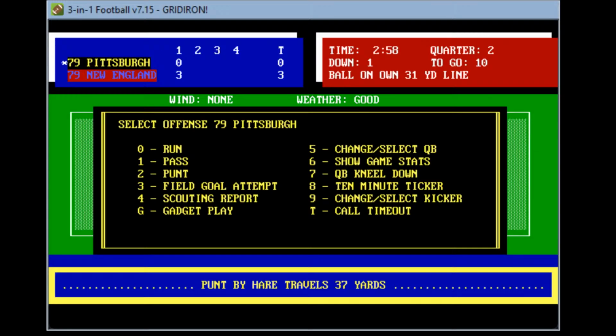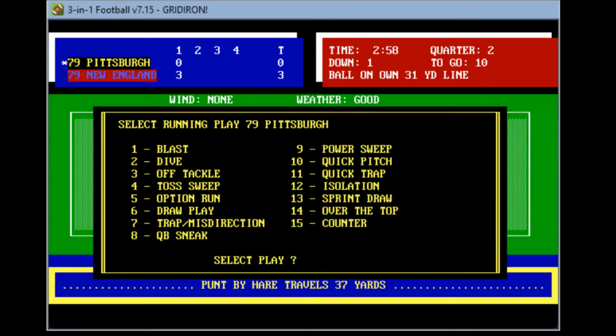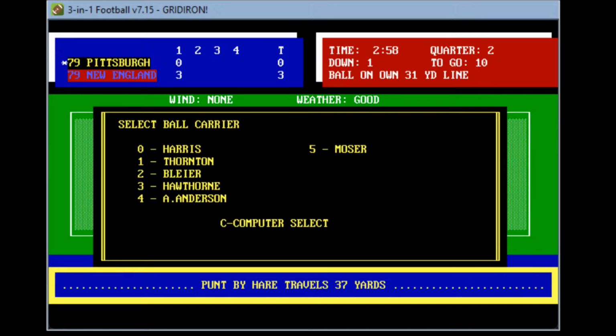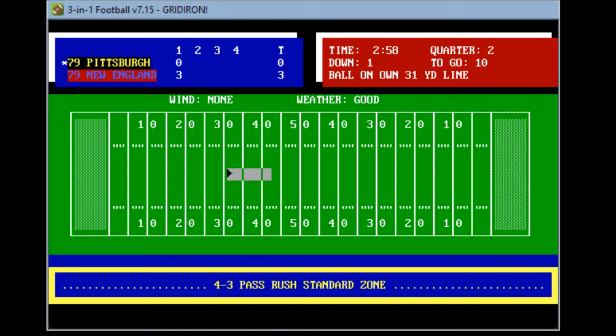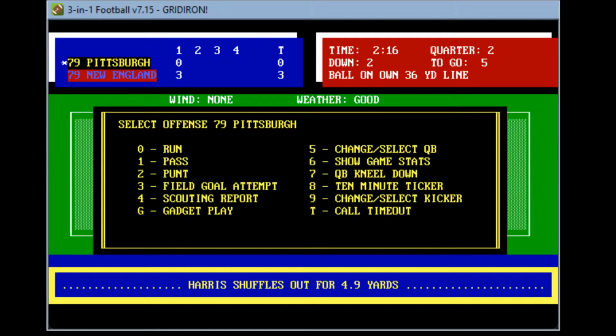You're watching NFL's Monday Night Football, 1979 Week 1. And this is using Lance Hafner's 3-and-1 football. Let's go and do a run. Let's go and do a toss sweep to Harris and see what we can do with this. Snap to Harris around the left end, gets to the 36 for about 5. So 2nd and 5, almost at the 2-minute warning here.